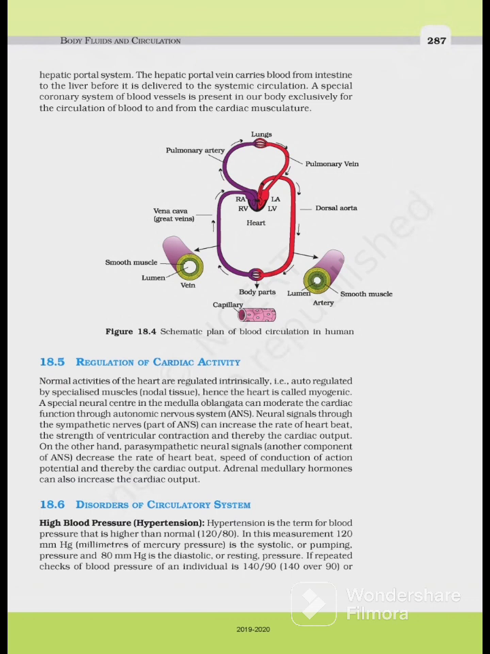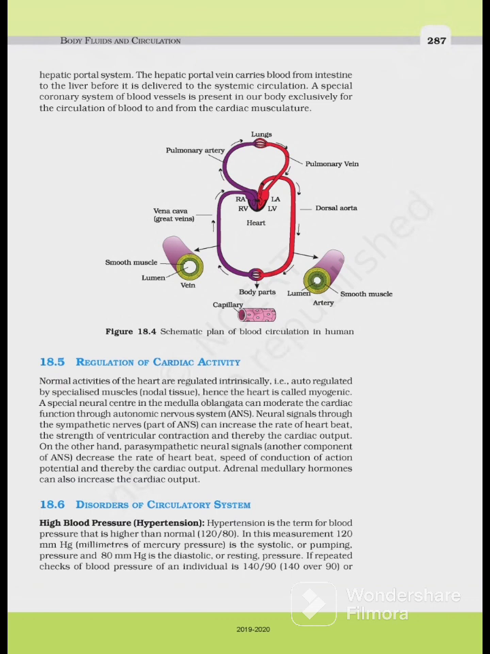ठीक है. Next is regulation of cardiac activity. Normal activities of the heart are regulated intrinsically, that is auto-regulated by specialized muscles, nodal tissue. Hence the heart is called myogenic. A special neural center in the medulla oblongata can operate the cardiac action through ANS. ANS is autonomic nervous system. Neural signal through the sympathetic nerves, part of ANS, can increase the rate of heartbeat, the strength of ventricular contraction, and thereby the cardiac output.